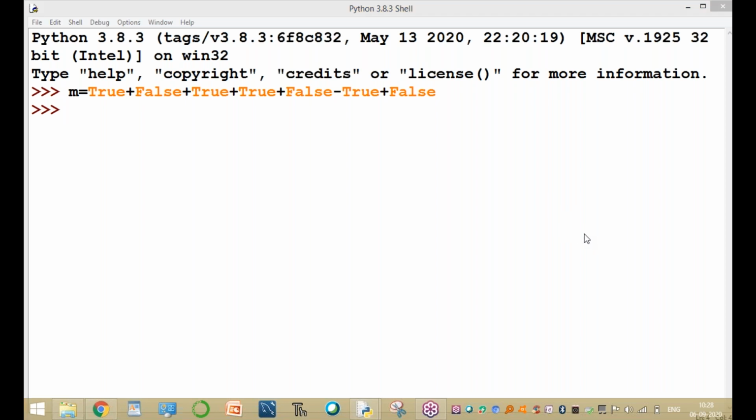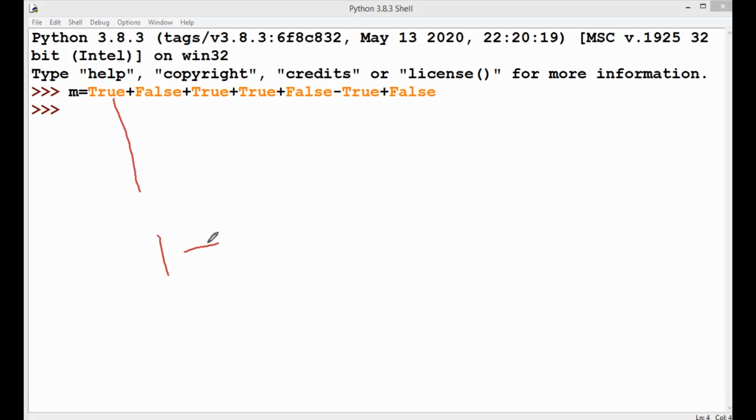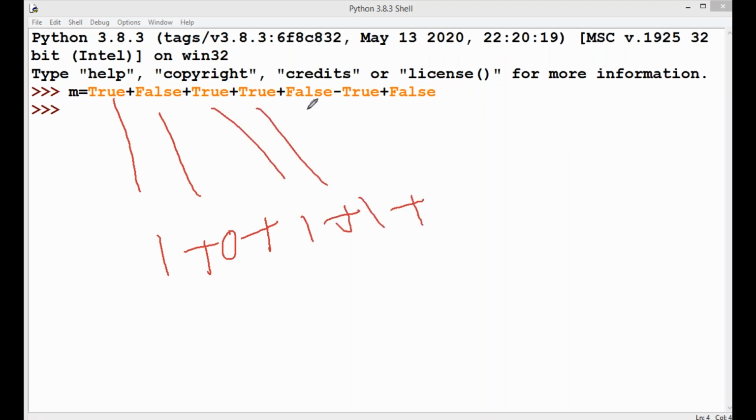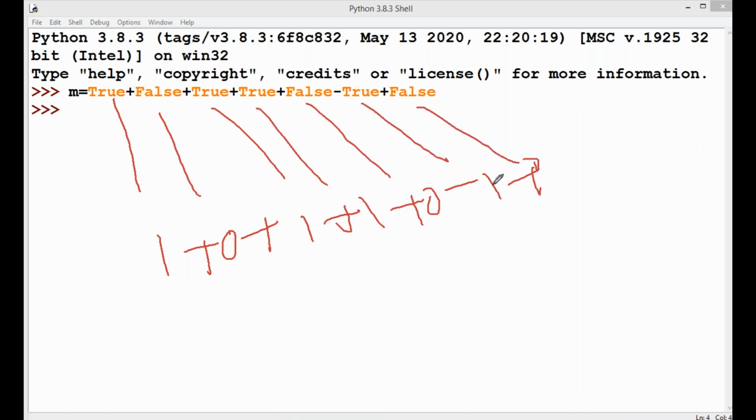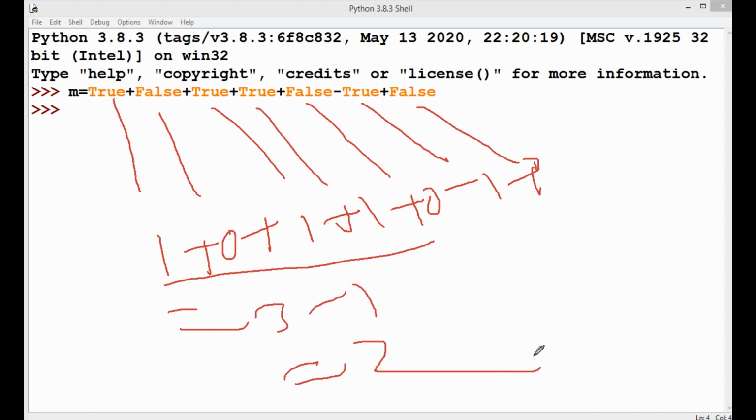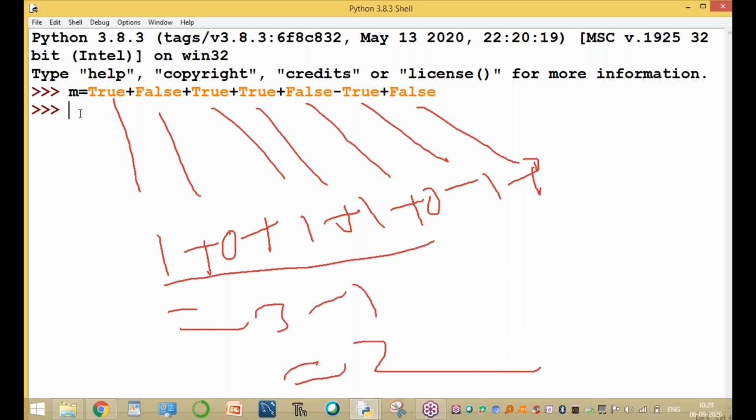1 plus 0 plus 1 plus 1 plus 0 minus 1 plus 0. The output is 3 minus 1, that is equal to 2. The value of m equal to 2. Print of m gives 2.